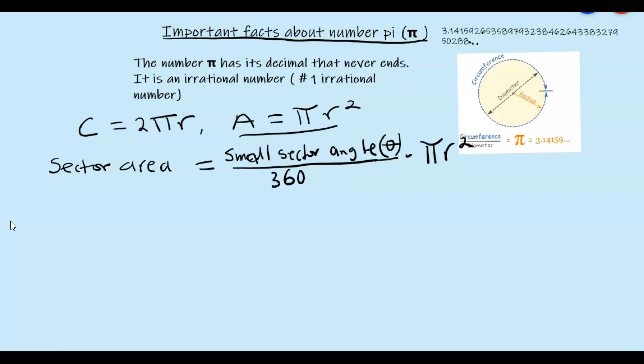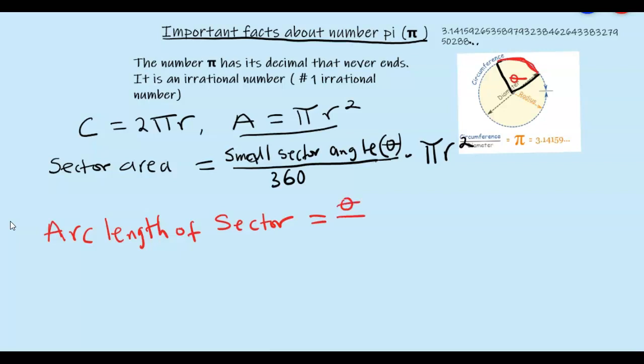In case you're looking for the arc length of a sector, the arc length of a sector is just going to be the little angle here, which we call theta, over the 360.